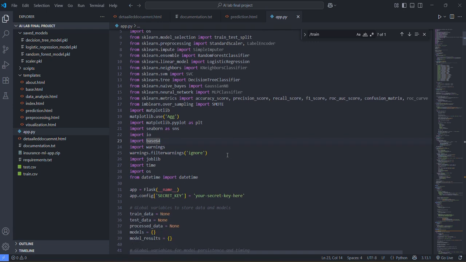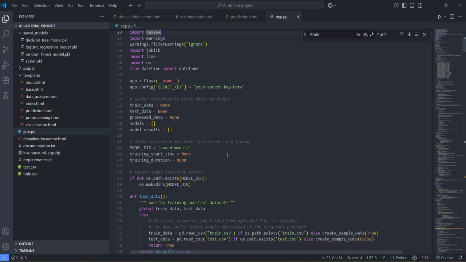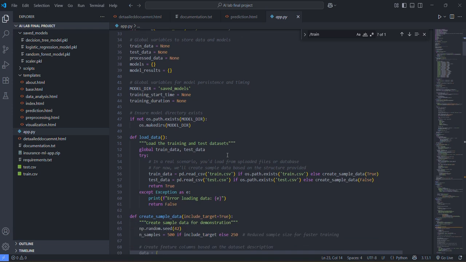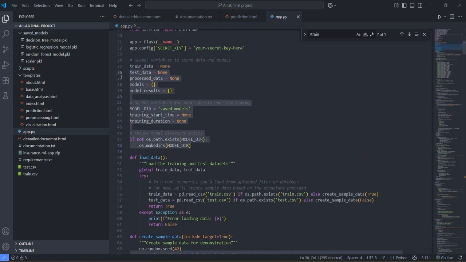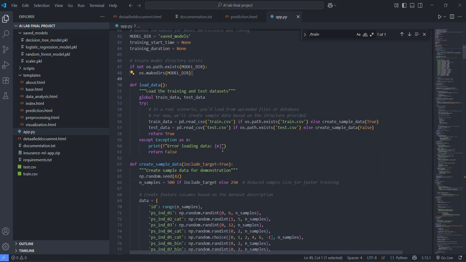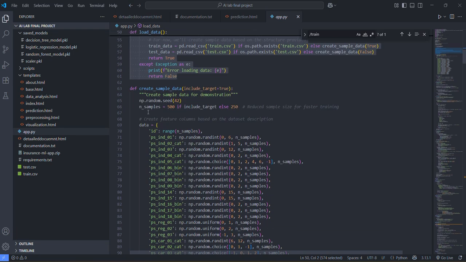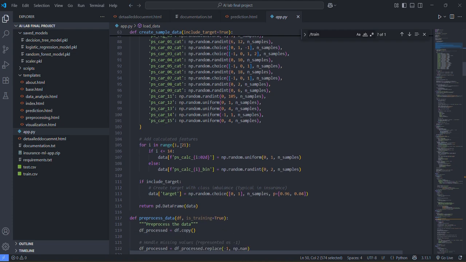If I go to the bottom, these are some global variables to check for the model. This is simply checking the model folder. Now we are loading the data sets. We are creating sample data in case we don't provide test.csv and train.csv.